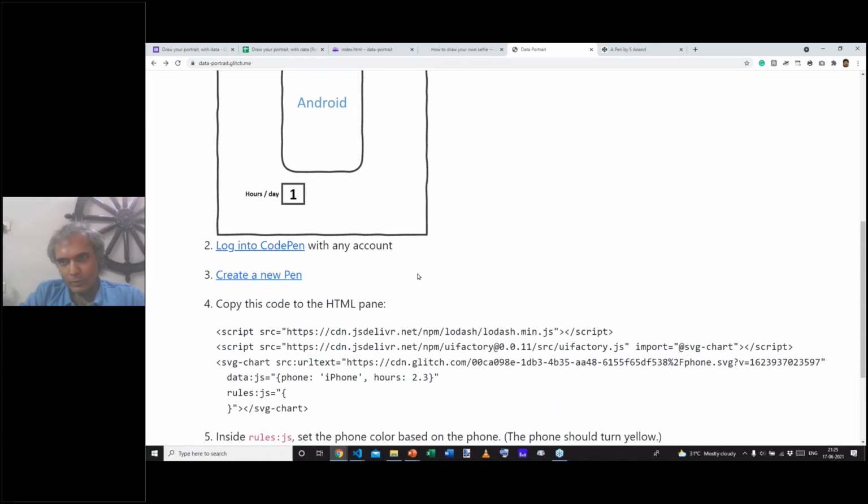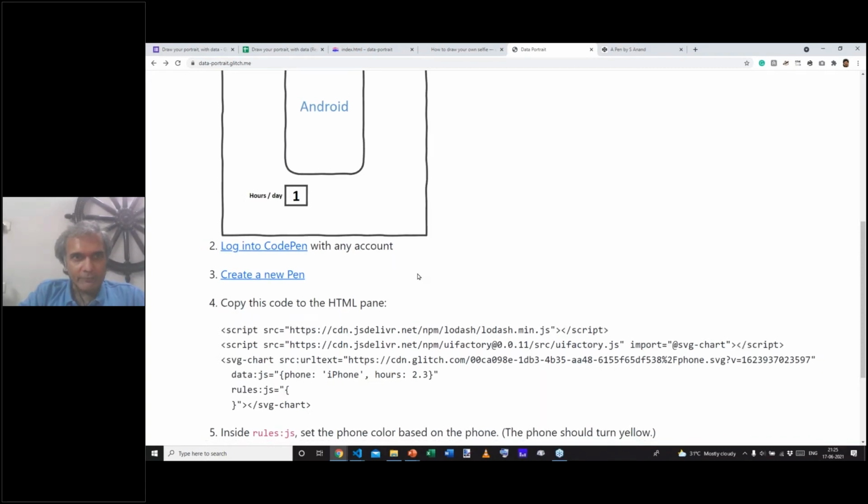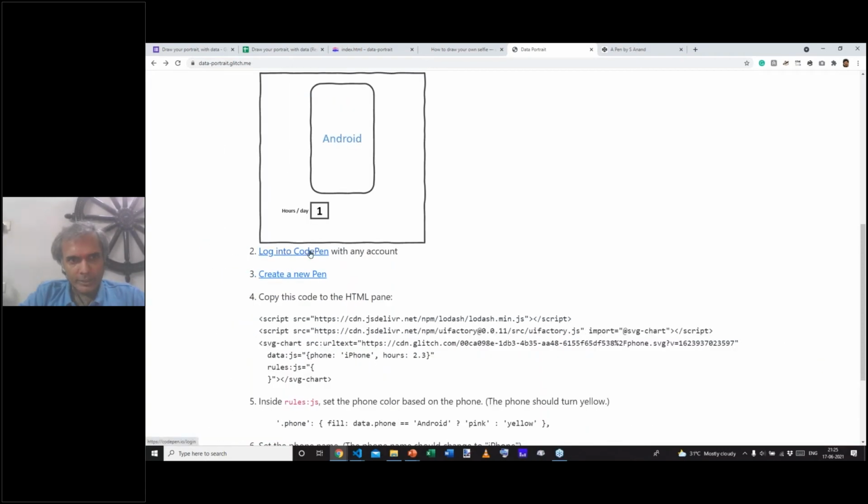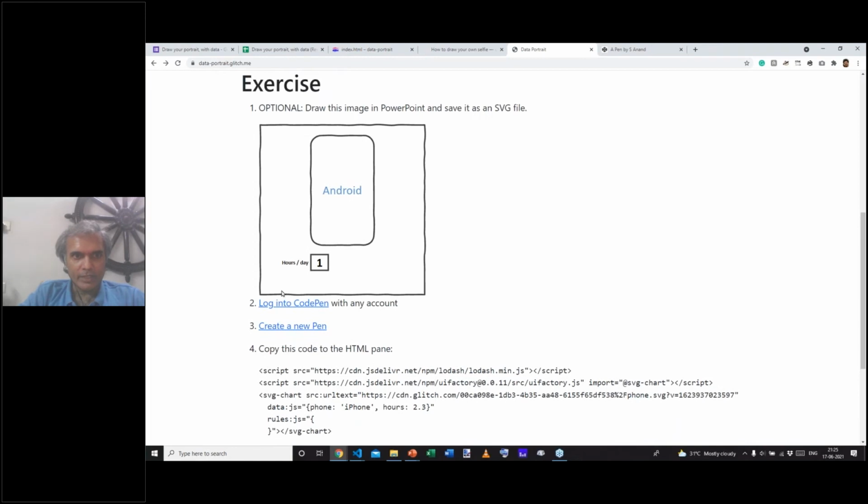Now we have switched over to the interactive part of the session. So I'd like you to actually do this and put a few comments in the question section as you go along. If all of you are able to log in to CodePen and click on create a new pen, could you please put in the question section the word created? Post that, I will guide you. Of course, you have the instructions here and you can follow them by yourself.